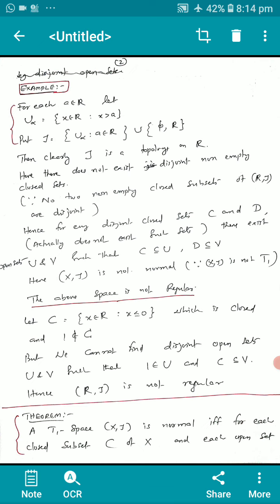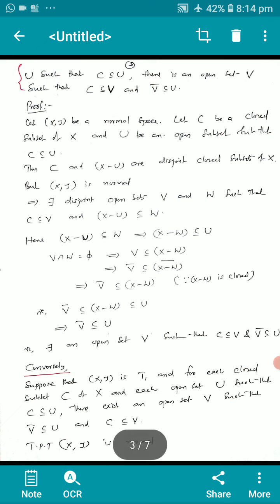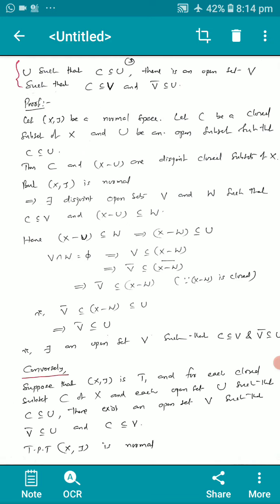Next theorem: a T1 space X is normal if and only if for each closed subset C of X and each open set U such that C is a subset of or equal to U, there is an open set V such that C is a subset of or equal to V and the closure of V is a subset of or equal to U. I'll repeat that. A T1 space X is normal, a necessary and sufficient condition, if and only if for each closed subset C of X and each open set U such that C is a subset of U, there is an open set V such that C is a subset of V and the closure of V is a subset of U. You can discuss the proof of this.